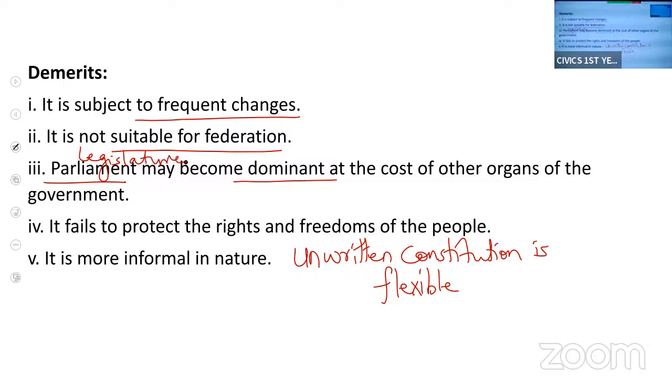And as the constitution is unwritten and flexible, it can be changed accordingly. So it is very difficult to protect the rights of the people. The rights and freedom of the people are not protected if the constitution is unwritten and informal in nature.